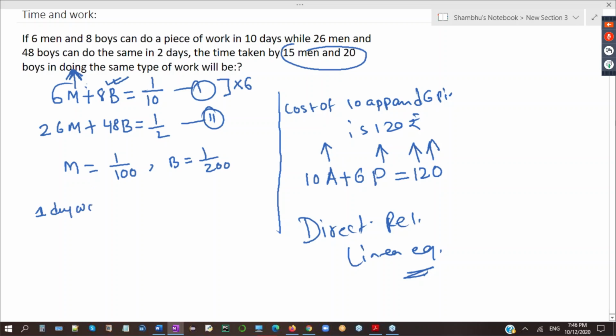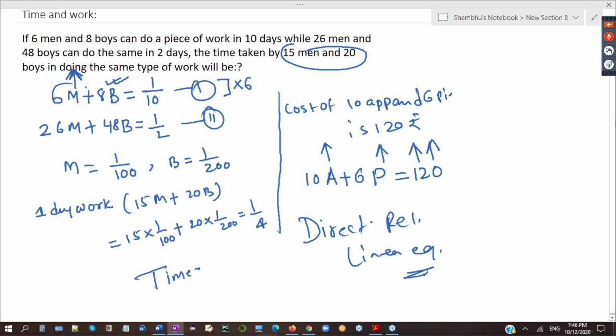So one day work of 15 men plus 20 boys is 15 into 1 by 100 plus 20 into 1 by 200. Simplify, you will get 1 by 4. Reverse of that will be the total time, 4 days.